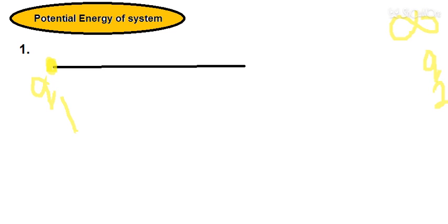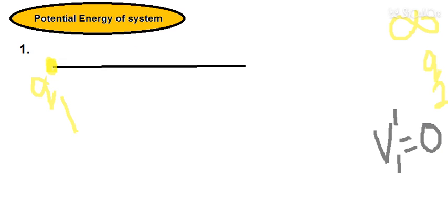V1 dash is the potential due to q1 at the infinity point, so it is 0.